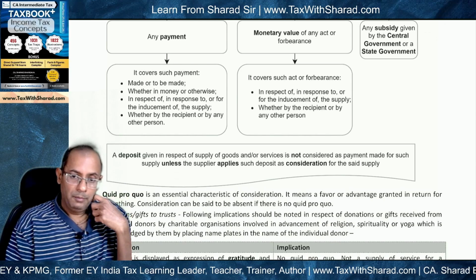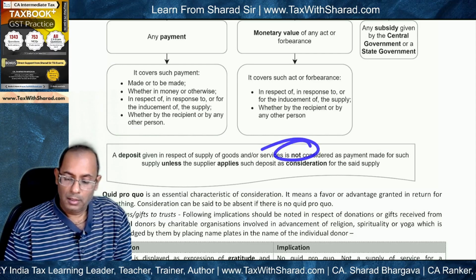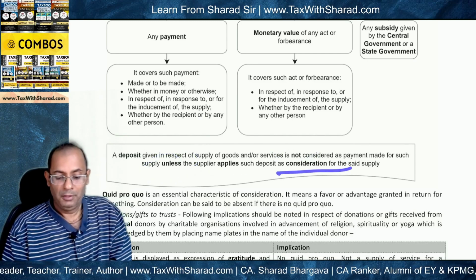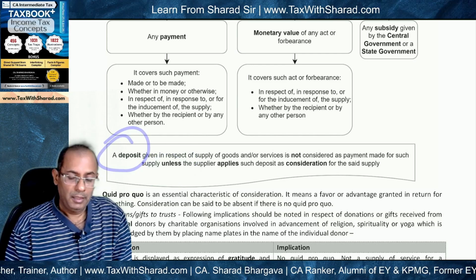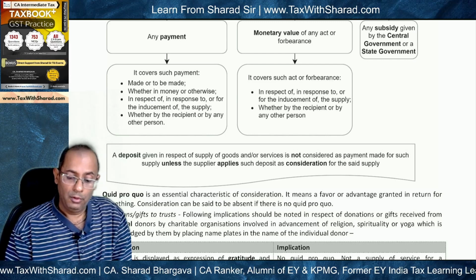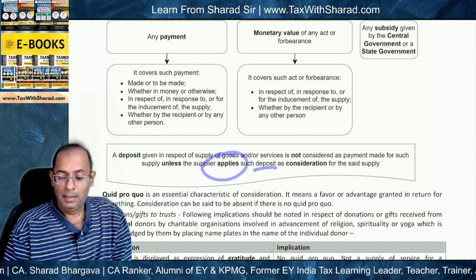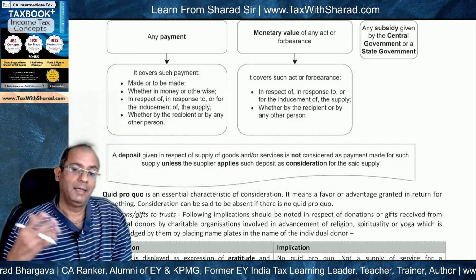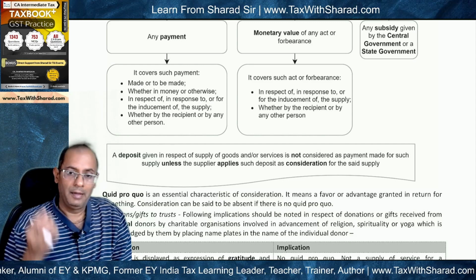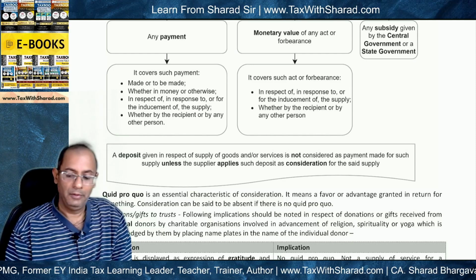but it is given that a deposit given in respect of supply of goods or services is not considered as payment made for such supply unless the supplier applies such deposit as consideration for the said supply. So security deposit is not considered as consideration. It will be considered as consideration only when the supplier, that means the owner of the premises, applies such security deposit as consideration for the said supply. That means applies it as rent. That means when the owner treats the security deposit or a part of it as rent, only then it will be considered to that extent as supply, because that will be the part which will be treated as consideration.